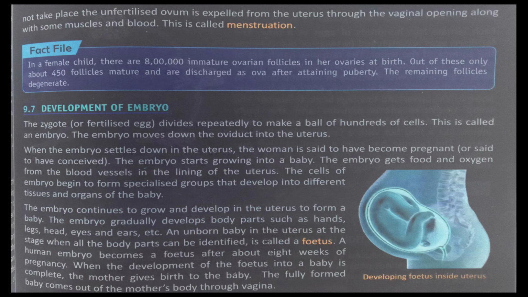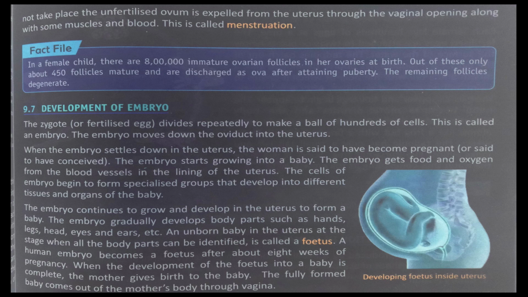The embryo gets food and oxygen from the blood vessels in the lining of the uterus. The cells of the embryo begin to form specialized groups that develop into different tissues and organs of the baby. The embryo continues to grow and develop in the uterus to form a baby. The embryo gradually develops body parts such as hands, legs, head, eyes, and ears. An unborn baby in the uterus at the stage when all the body parts can be identified is called a fetus. A human embryo becomes a fetus after about 8 weeks of pregnancy.